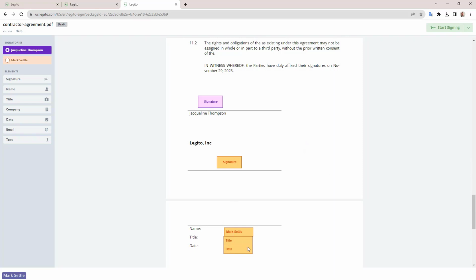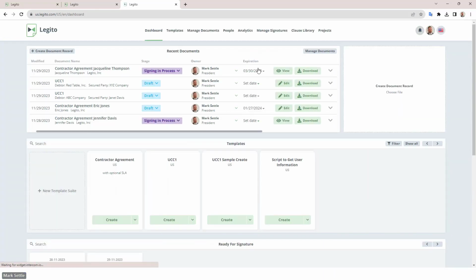In the past, I'd have to drag in some input fields for those if I didn't have that information to fill out in the Legito document. And that's pretty common, right? That a user is not going to have that information at the time they're filling it out in Legito, but they may have it when they're sending it for signature. So if I say start signing, this will send this, but I'm actually going to go through the signature process. So great new feature there to allow you to have some of those preset fields determined, so you don't have to drag them in, saving you time in sending those signature packages out in LegitoSign.